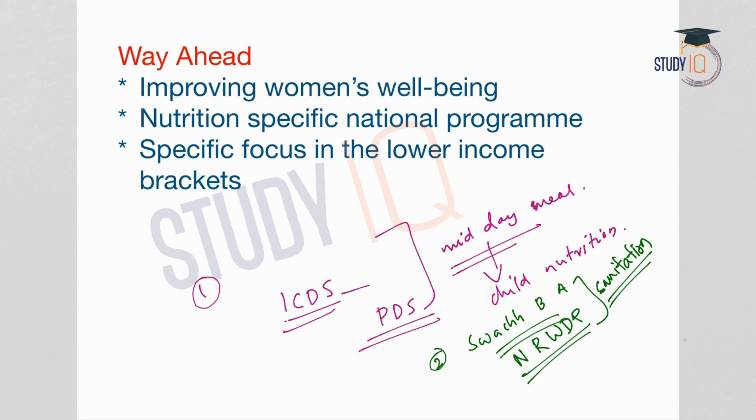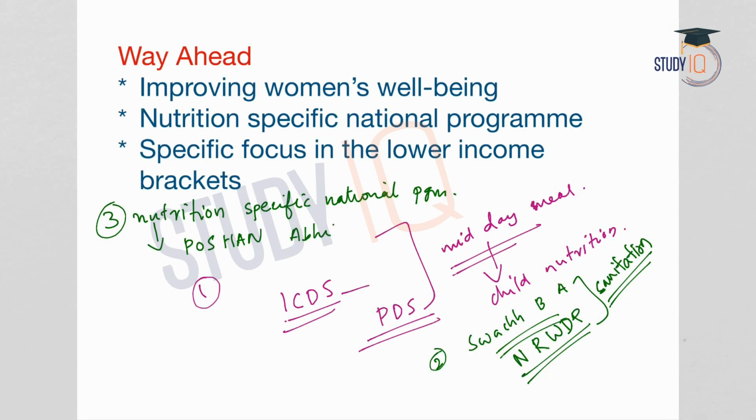And thirdly, we have a nutrition specific national program, that is the Poshan Abhiyan, the National Nutrition Mission. This will address the nutritional gaps for women. In the beginning of the lecture, we saw that 3 important factors that lead to malnutrition and stunting are: one is nutrition, second is health, third is sanitation.